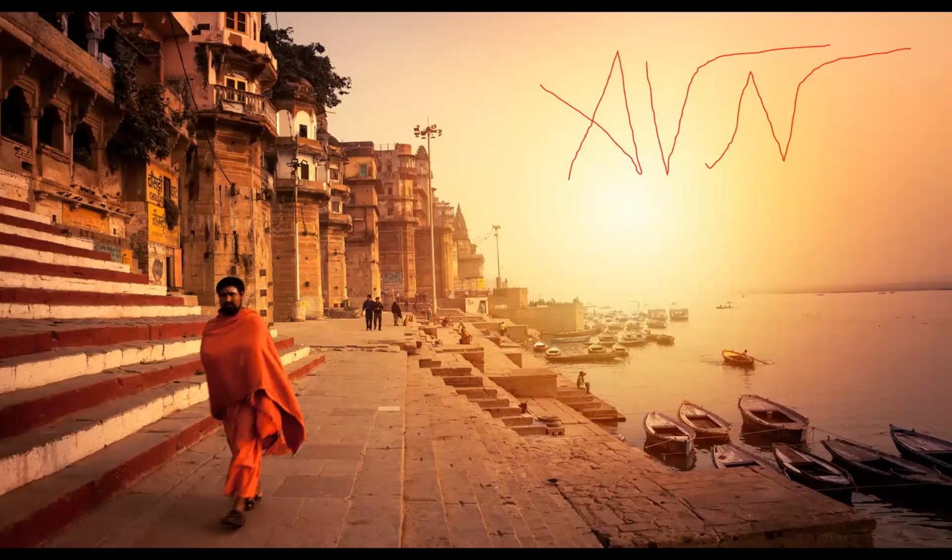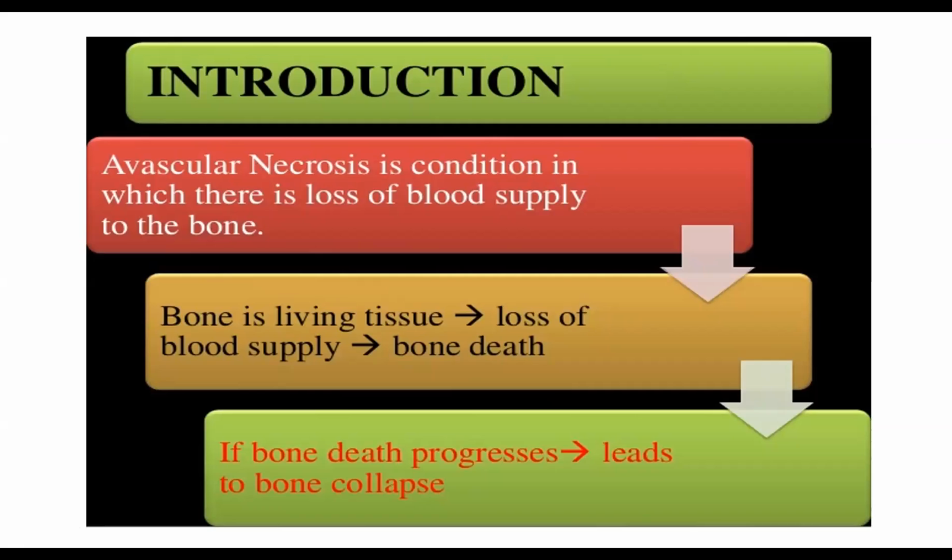So today's topic is AVN. Okay. So what is AVN? AVN is avascular necrosis. Avascular necrosis means there is a decreased blood supply to the head of the bone, which leads to necrosis. Necrosis means the bone dies, and because of the avascularity, it goes into necrosis.